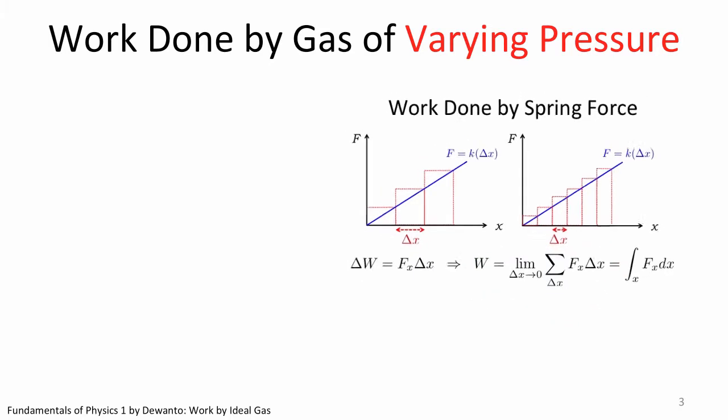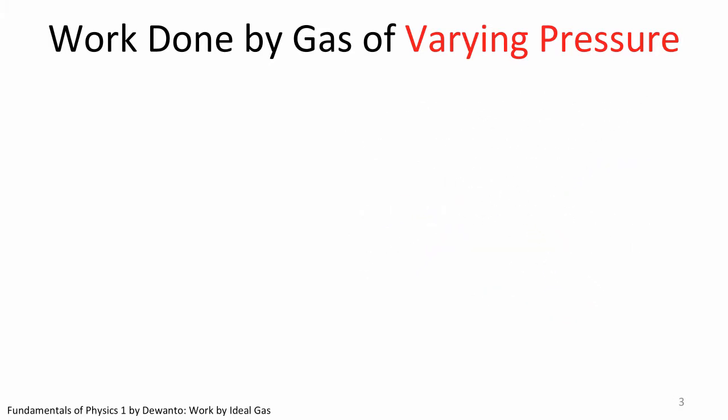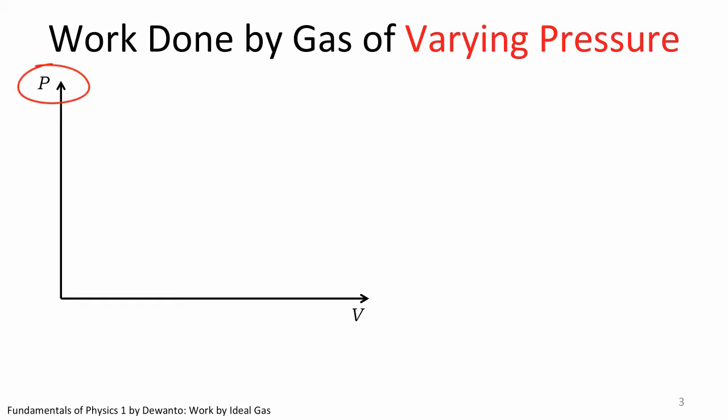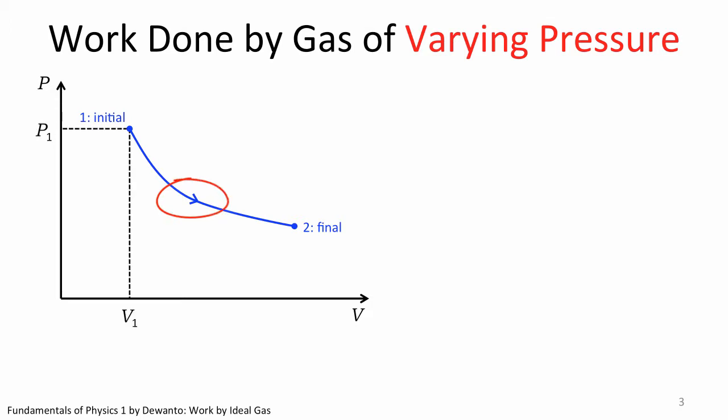We are going to do exactly the same in this case of expanding gas, but instead of plotting force versus displacement, we are plotting pressure versus volume. In short form, this diagram is known as the PV diagram. P stands for pressure, which constitutes the vertical axis, and V stands for volume, which constitutes the horizontal axis. In this diagram, any thermodynamic process, such as gas expanding at constant temperature, can be plotted. The arrow indicates the direction from its initial pressure and volume state to its final pressure and volume state.